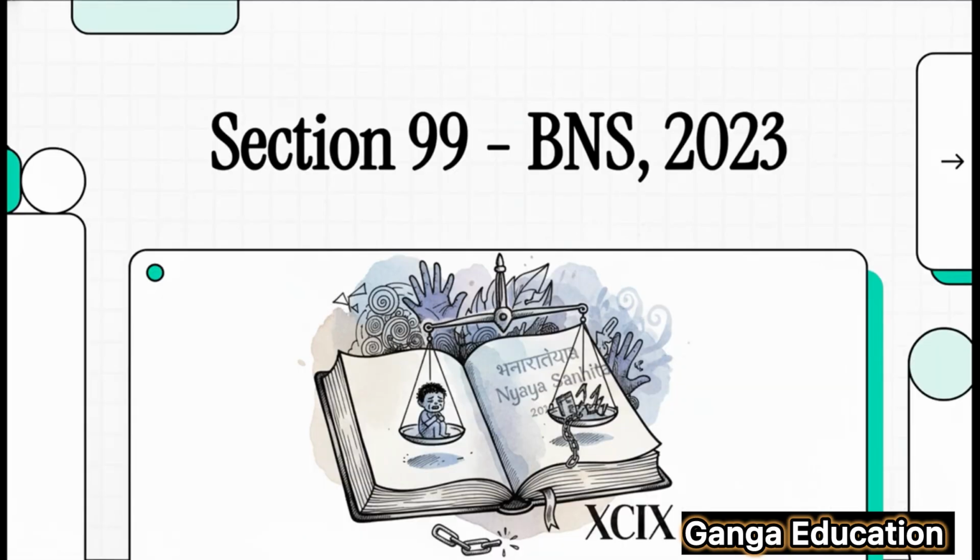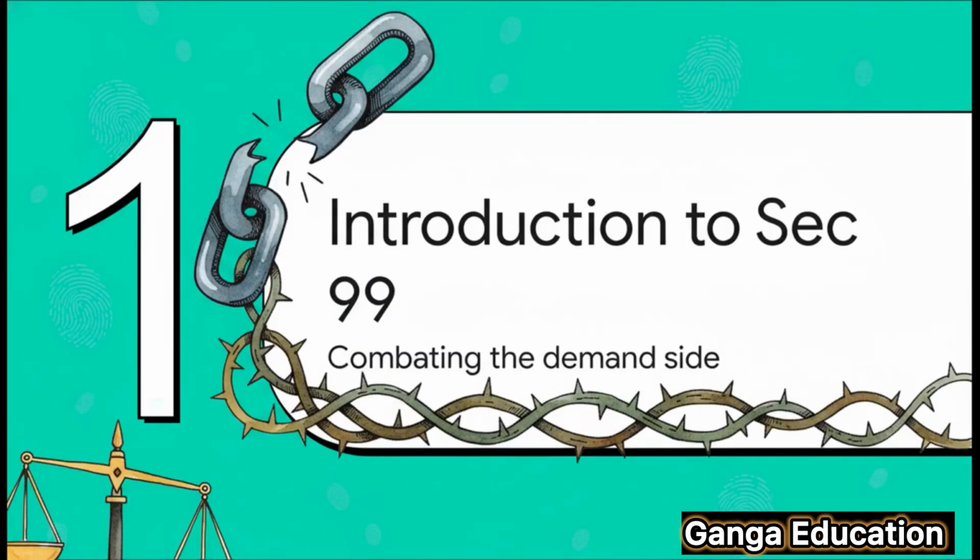Child trafficking is a very, very serious problem. So, what provisions does our law have to deal with it? Today, we're going to discuss Section 99 of the Bharatiya Nyaya Sanhita 2023, which deals with a very important aspect of this crime. You see, this section addresses a really crucial aspect of child trafficking. Where does the demand come from? It focuses on those people who actually buy children for exploitation. And yes, if you're preparing for your judiciary exams, you absolutely need to pay close attention to this section.